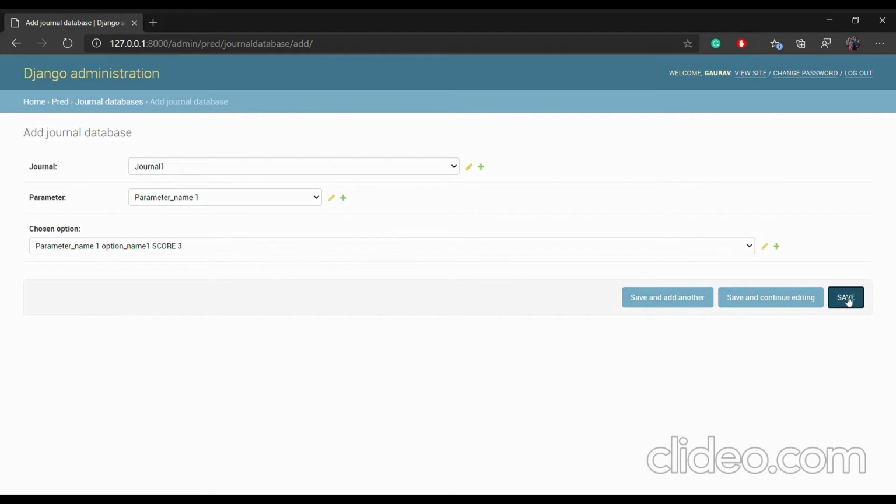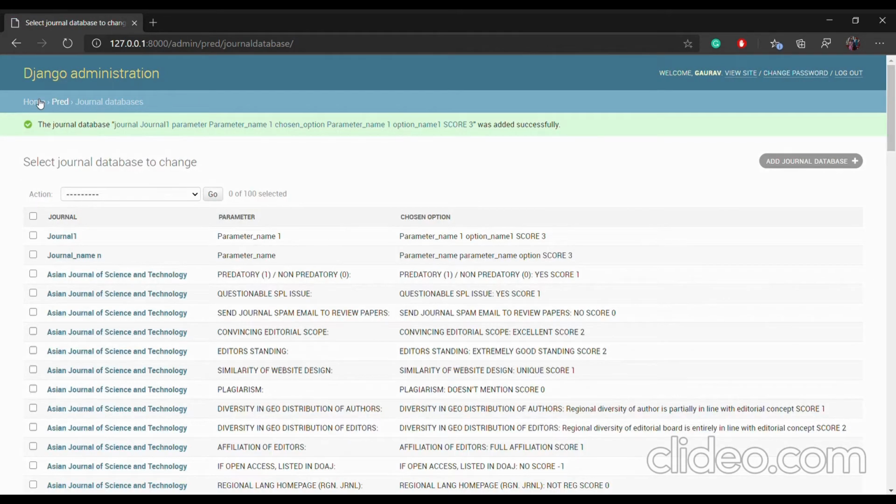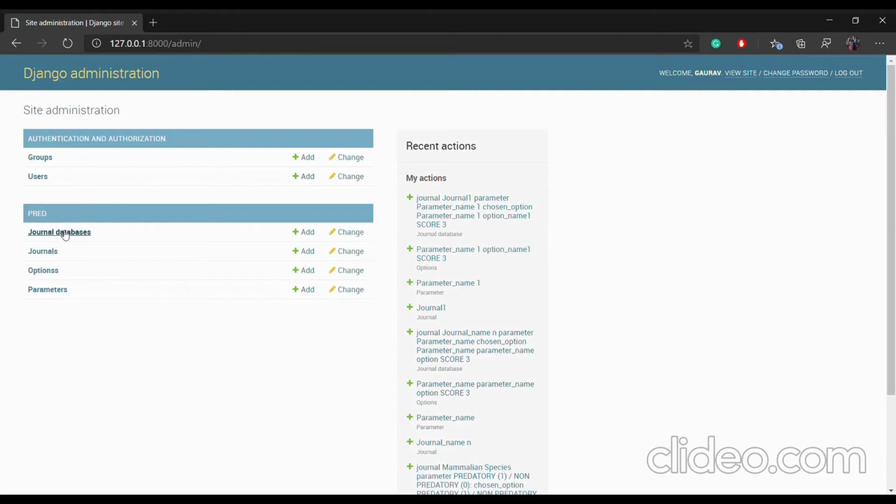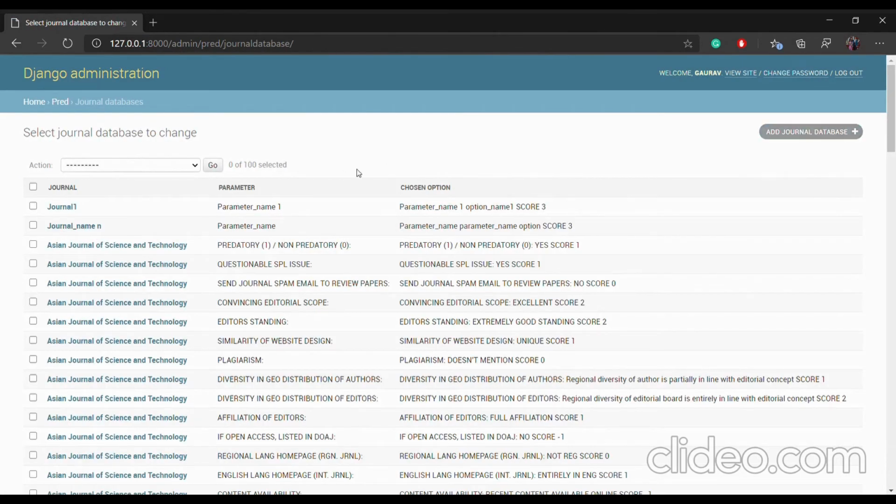After saving the details, it acts as an individual record for a particular journal, and this also acts as an input for the machine learning algorithm.